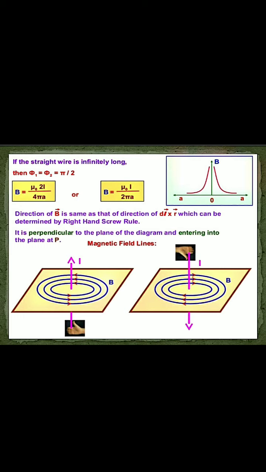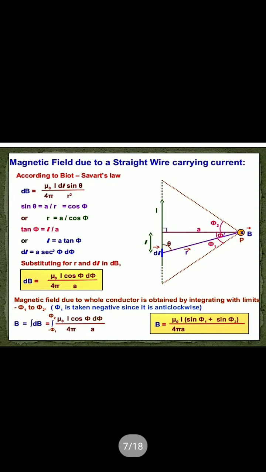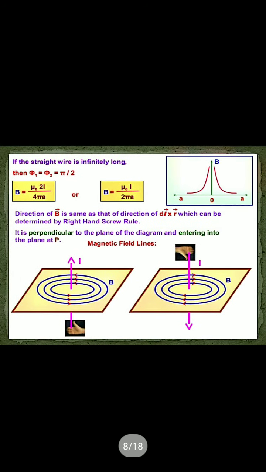So point P is very near to the middle of the conductor, so we can assume phi 1 and phi 2 equal 90 degrees. If we put phi 1 equals phi 2 equals pi by 2 in this expression, we get B equals mu 0 I by 4 pi a times 2, that is equal to mu 0 I by 2 pi a.